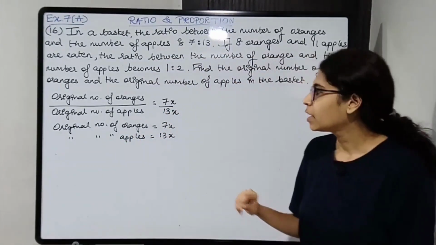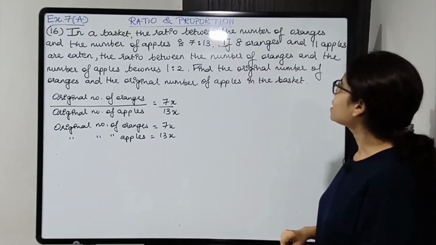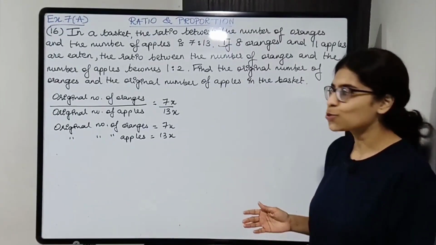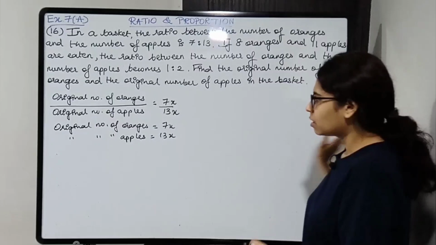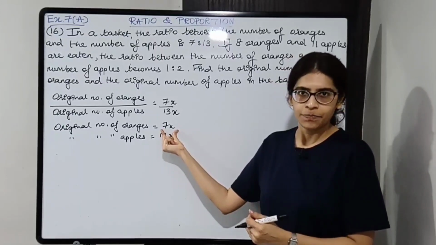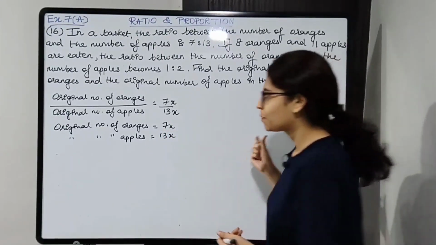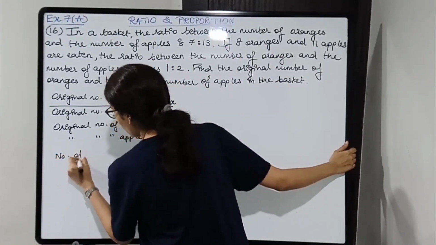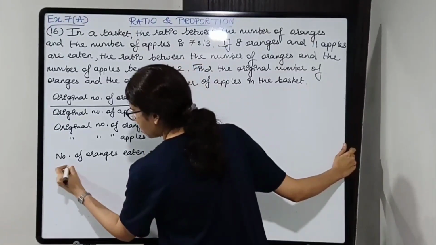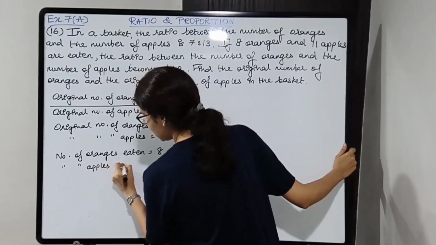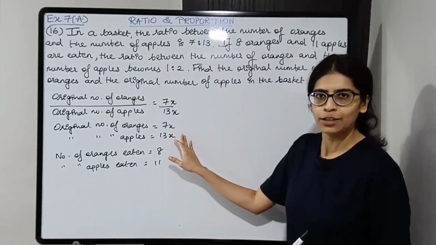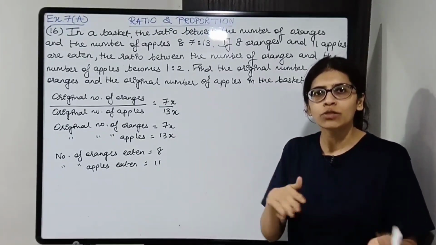Now if 8 oranges and 11 apples are eaten, the ratio between the number of oranges and the apples becomes half. So 8 oranges are eaten. How many oranges are there? Original is this much. Out of these 8 are eaten. So we subtract 8, right? Number of oranges eaten is 8 and number of apples eaten is 11. So we are going to subtract the number of fruits eaten from their original values. That will give you the new number of oranges and new number of apples.